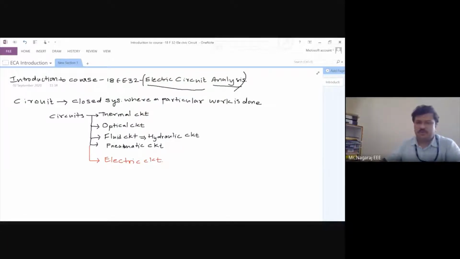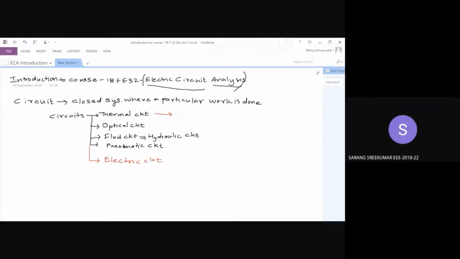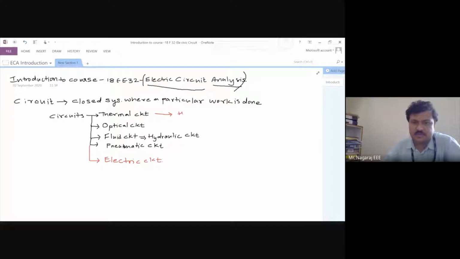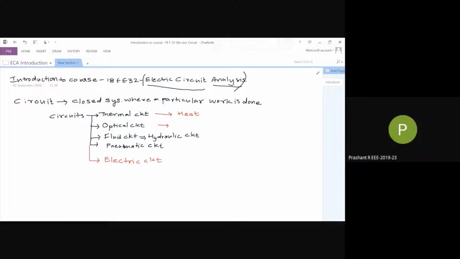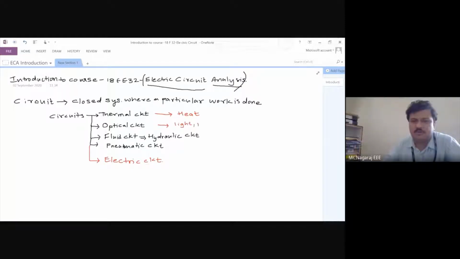Now we know that in thermal circuit, what is the energy that is flowing? Sir, is it heat? Heat, yes, exactly. Optical circuit? Light and lasers. Light or photon.